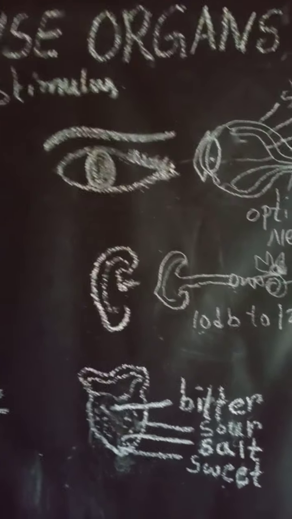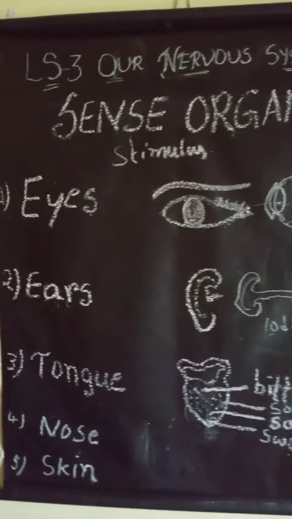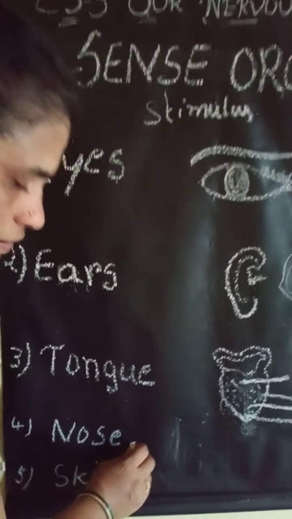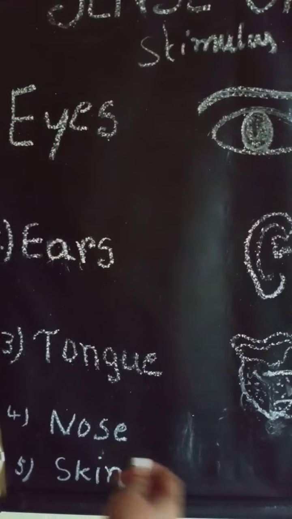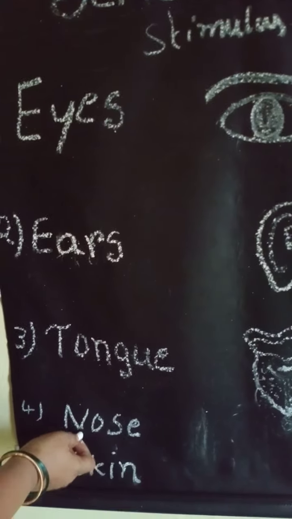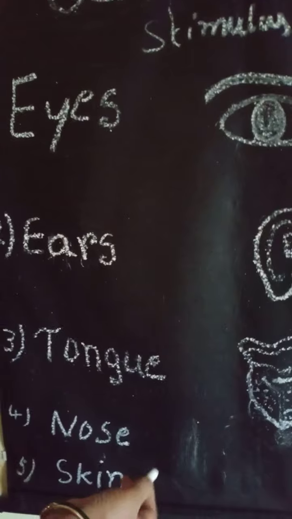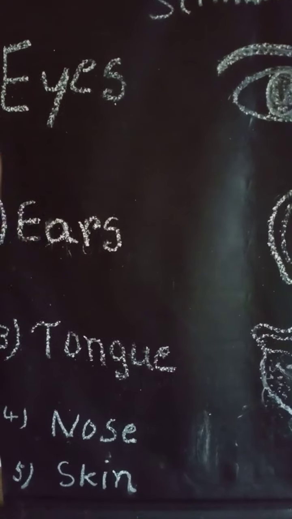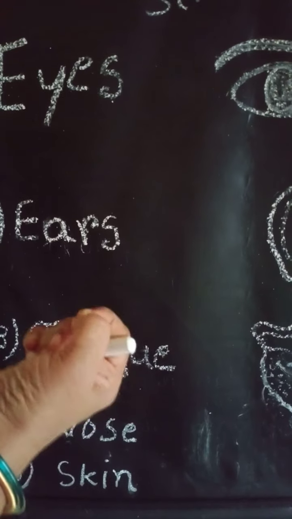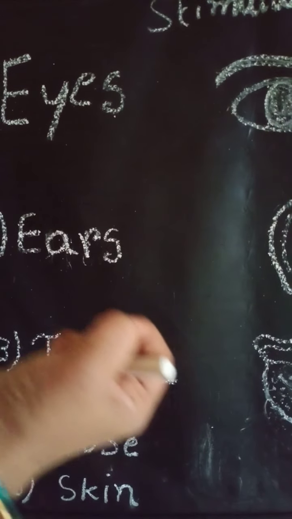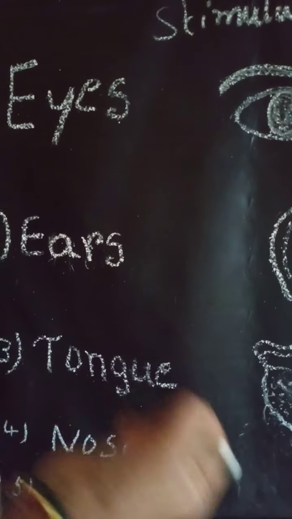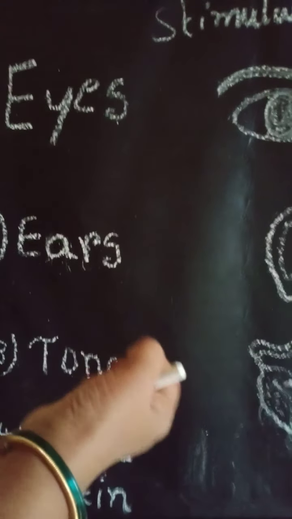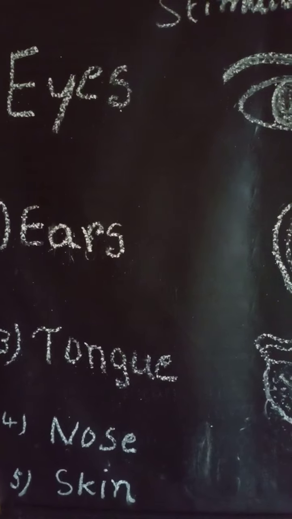Coming to the nose. The nose has nostrils. Inside the nose, it gives the sense of smell. Whatever smell we sense, we sense through this nose. We have two nostrils, and air particles will be present. Inside, moisture will be there. Because of the air and moisture, the dust particles and bacteria stick there, so they won't be allowed inside our body. The main function is to supply oxygen to the body.